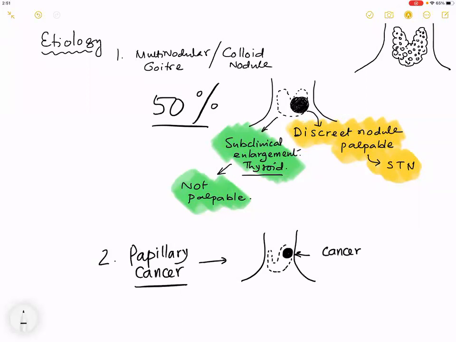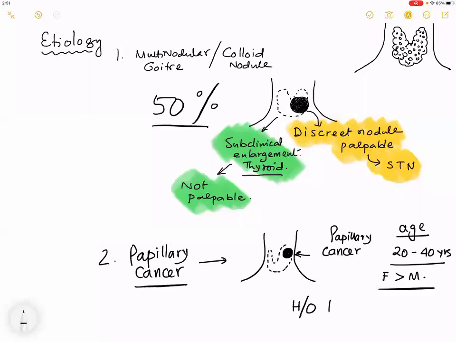What type of cancer, sir? Papillary cancer. What is the age group of papillary cancer that I have taught? 20s to 40 is the age group. Females are more common than males. And the last point is history of radiation exposure.